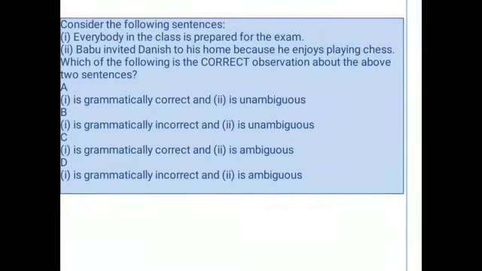The purpose of the invitation is not clear here, so the sentence is ambiguous. The first option is grammatically correct and the second option is ambiguous. So the right answer is C.